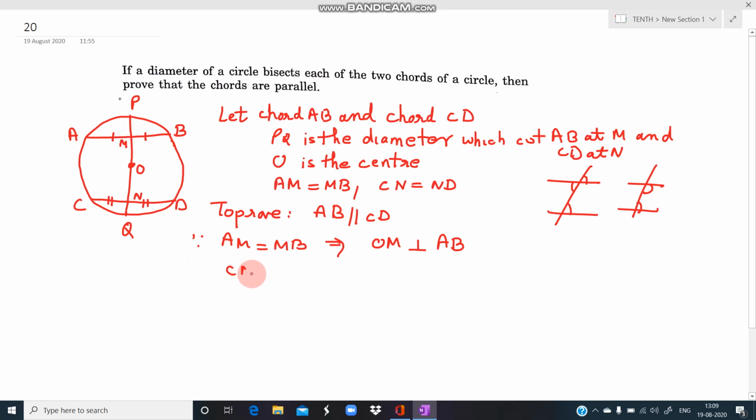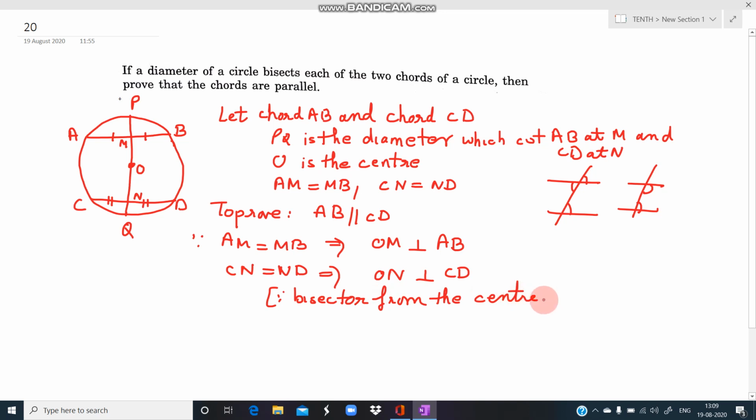Similarly, we have CN is equal to ND. So it means that this ON is perpendicular to CD. And we have to give the reason. What is the reason? The reason is that the bisector from the center is perpendicular to the chord. So this was a bisector from the center, because the diameter passes through the center, it has bisected, so it is perpendicular. This angle is 90 degrees, this angle is 90 degrees.